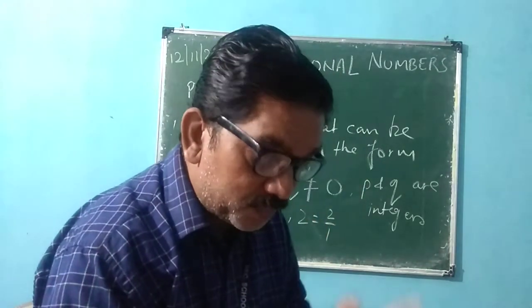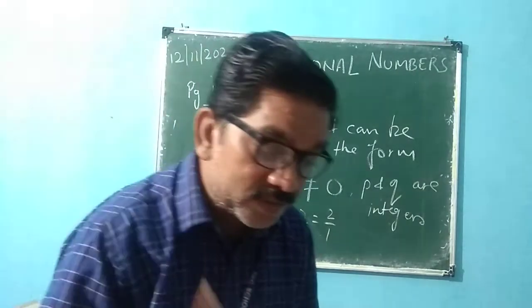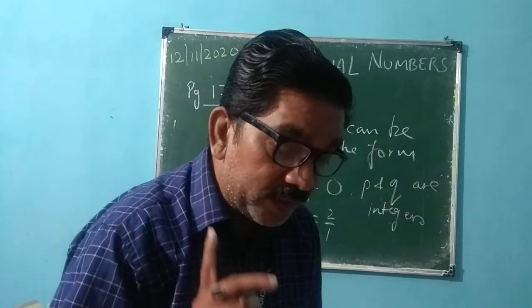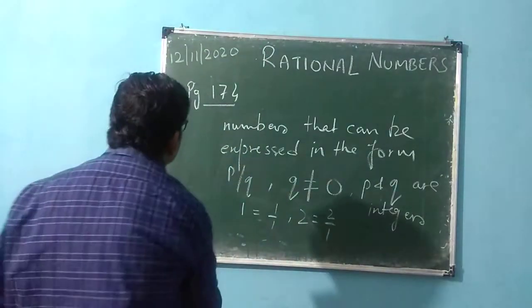You know very well what are numerators and what are denominators. Now let me come to page number 175. They are talking about equivalent rational numbers.